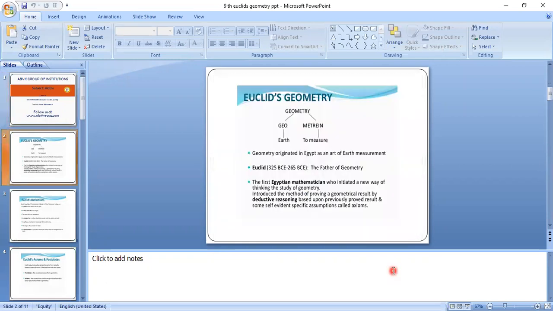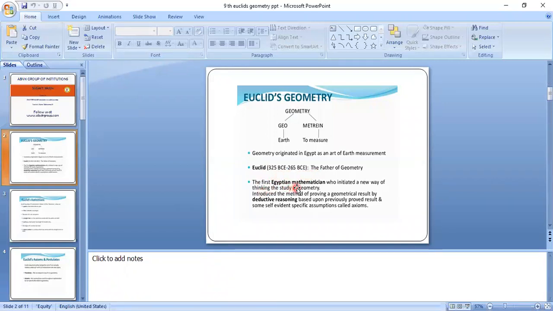Now I want to explain first Euclid's geometry definition. Geometry is divided into two parts. Geo means earth, metrion means to measure. Geometry originated in Egypt as an art of earth measurement. Euclid is the father of geometry. He is from 325 BCE to 265 BCE.